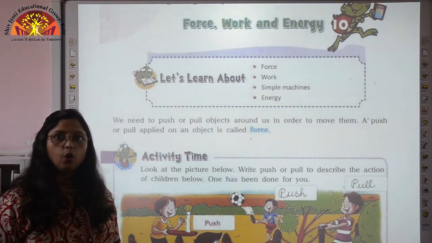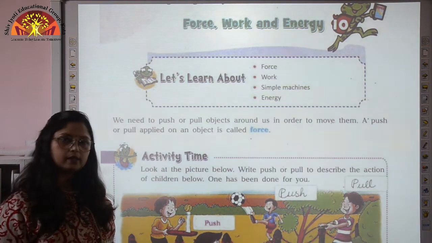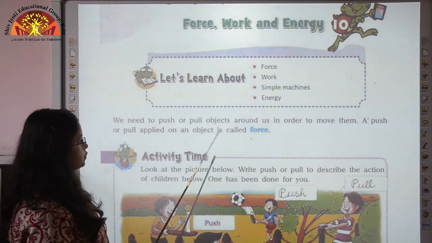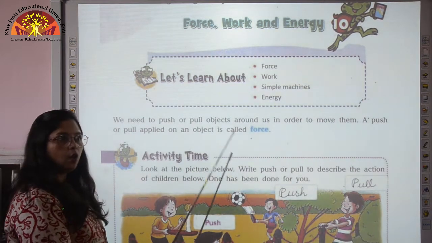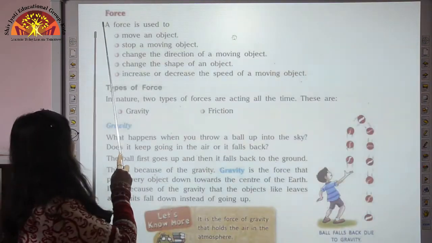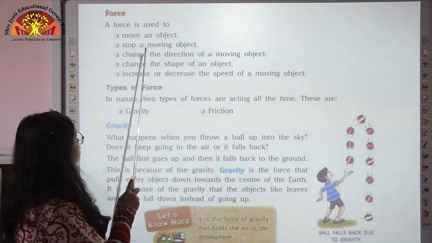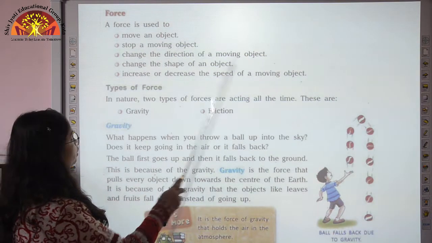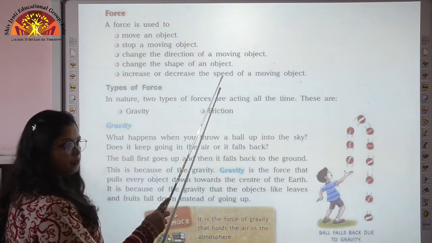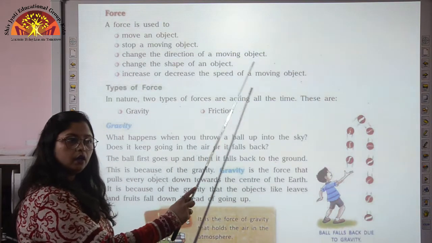So all of you open your books, page number 84, chapter number 10, force, work and energy. So children, what is force over here? A push or pull applied on an object is called force. Now we come to uses of force. Force can move an object, it can stop a moving object, it can change the direction of a moving object, it can change the shape of an object, it can increase or decrease the speed of a moving object.